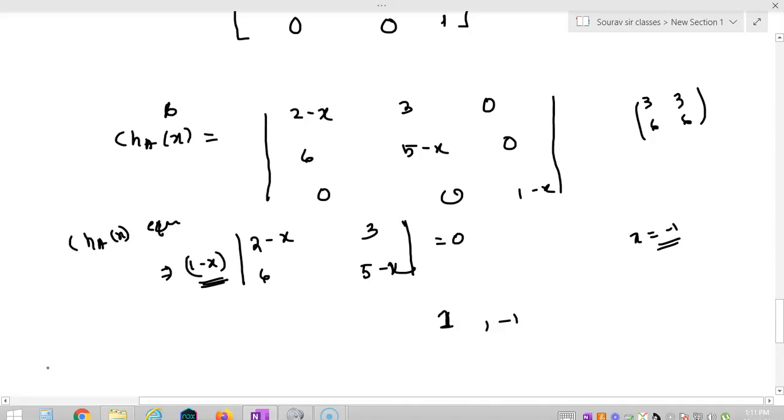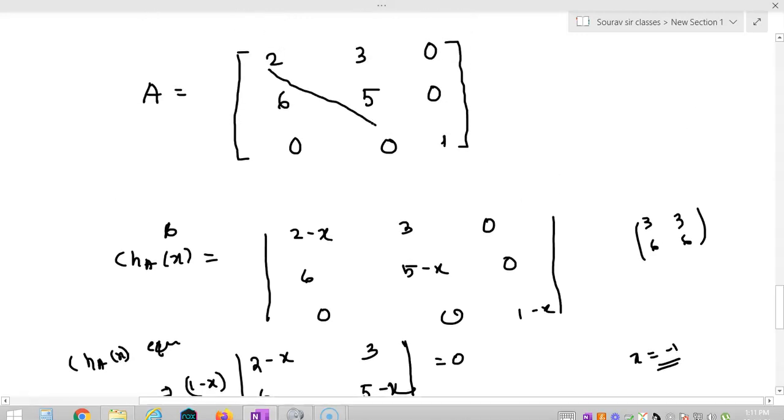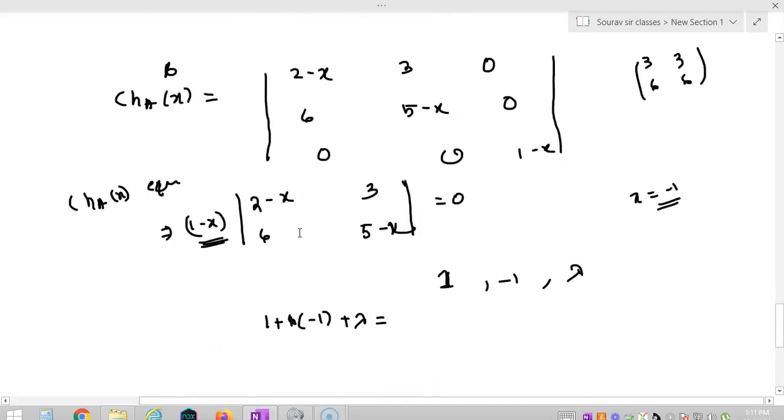Now what is the other root of this characteristic equation? No need to guess it, because we call the other root lambda. We know that the sum of the characteristic roots of a matrix is equal to the trace of that matrix. Trace is the sum of the principal diagonal, so this is equal to 2 plus 5 plus 1. 5 plus 1 is 6, 6 plus 2 is 8. So lambda equal to 8 is another characteristic value. So all the characteristic values are 1, minus 1 and 8.